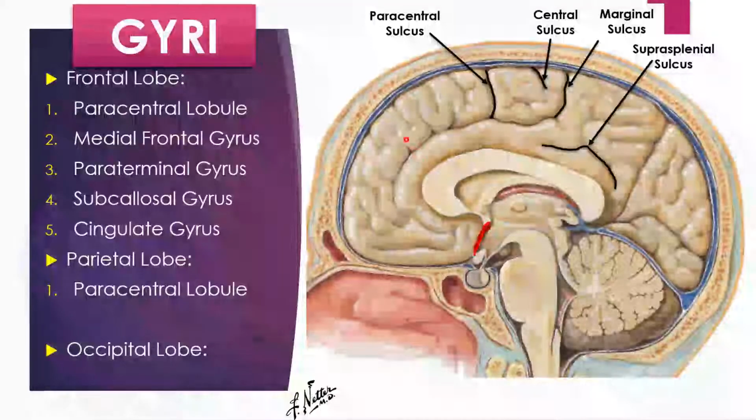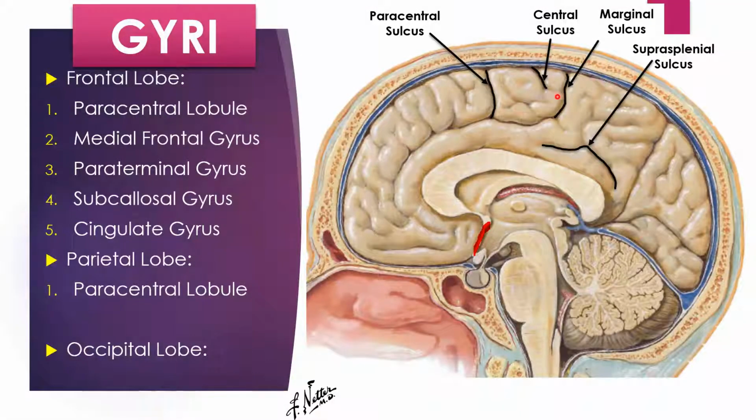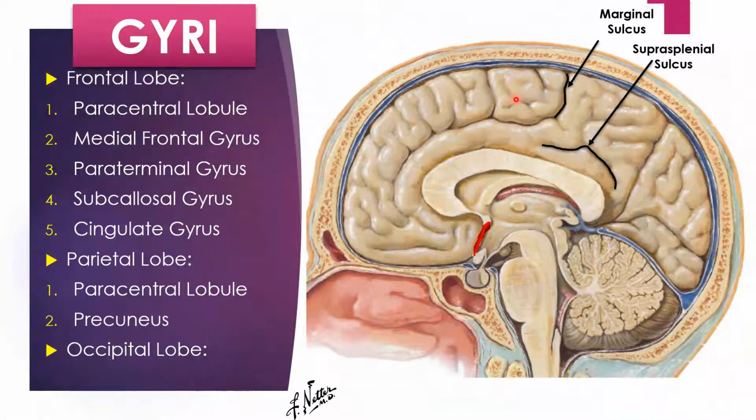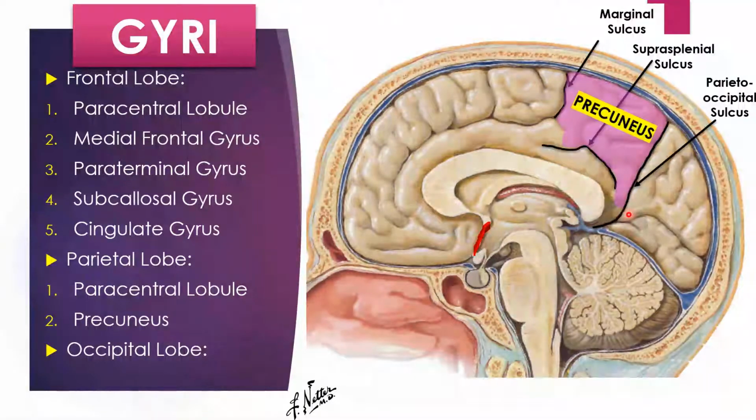Paracentral lobule we have studied. It is present somewhere here. Now the precuneus. The parietal lobe's medial surface will have a large gyrus between the marginal sulcus, suprasplenial sulcus, and the parieto-occipital sulcus. And this large gyrus is called precuneus or precuneal gyrus. Okay.